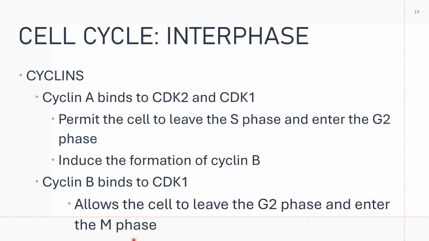Please note that these are control mechanisms for the cell cycle.